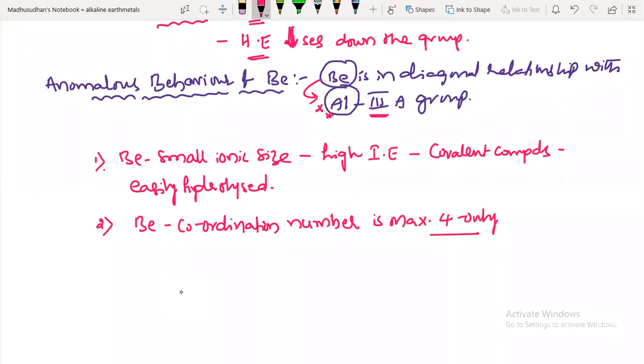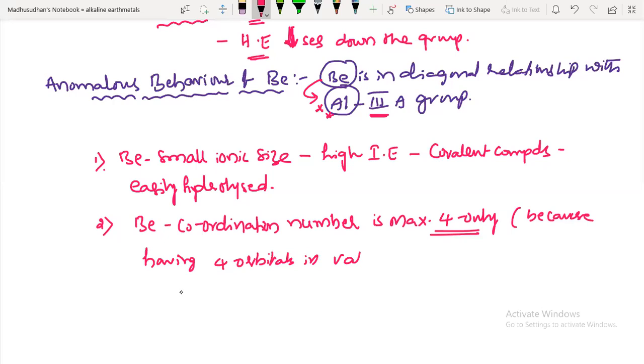It will not exceed 4. What is the reason? Because beryllium has only 4 orbitals in its valence shell.